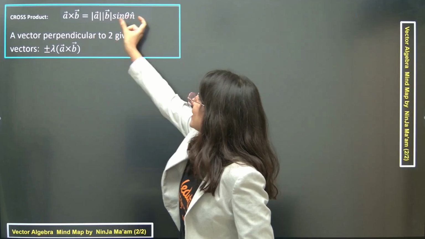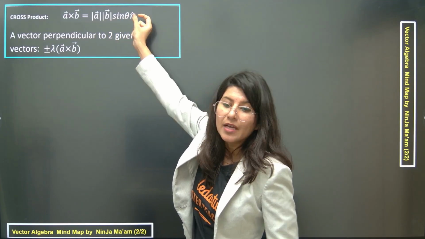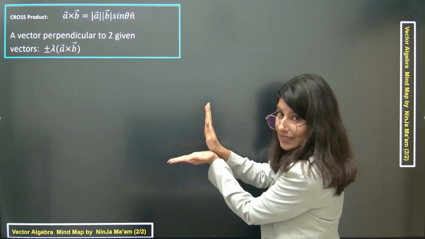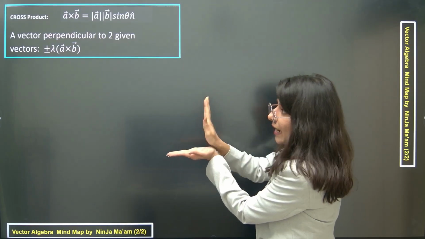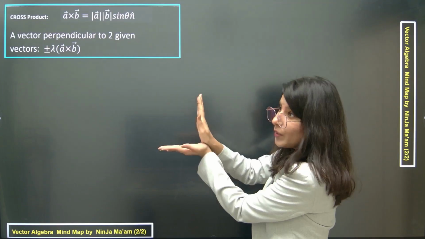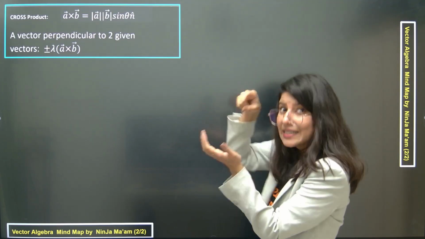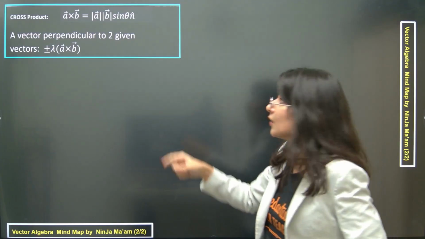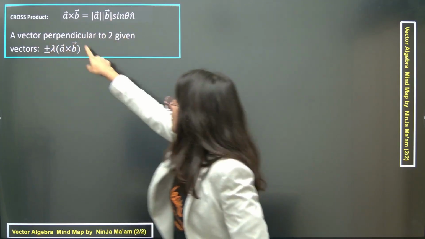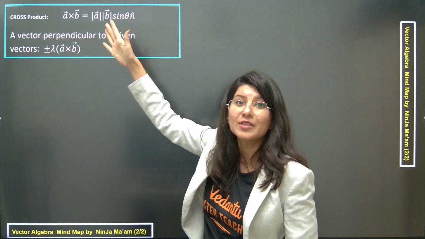Now AB sin theta, again, is a scalar quantity, and this n cap, what is n cap? Suppose you have two vectors A and B. Now A cross B is a vector perpendicular to A and B both. So A cross B is that vector which is perpendicular to A and B both. A vector perpendicular to two vectors, very important. Many students are not able to think like this.